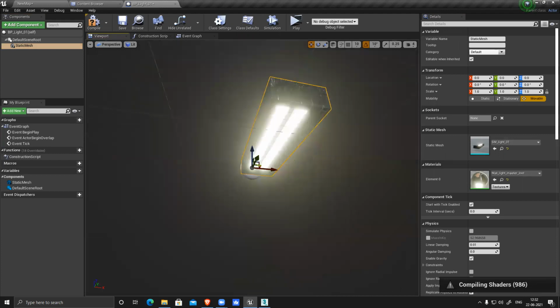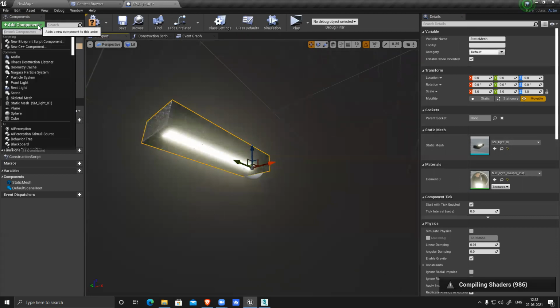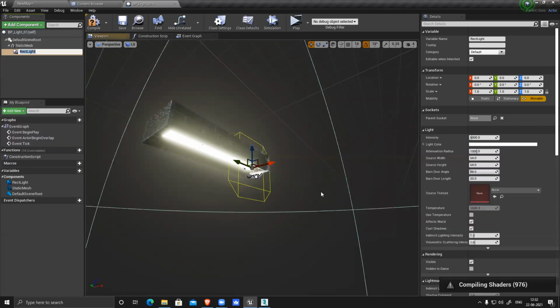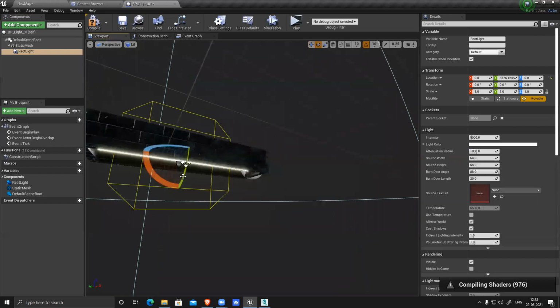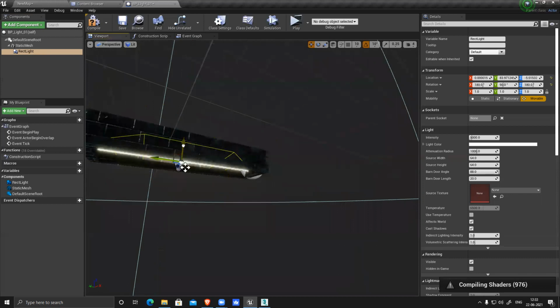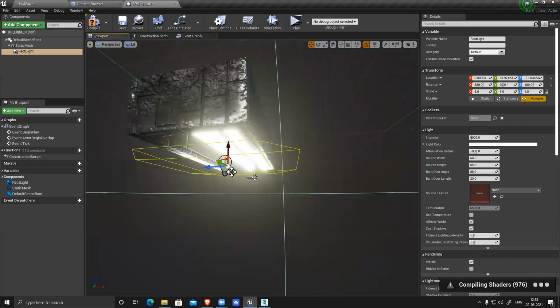Here is the light. It's glowing, but still not generating anything. So now I have to assign one light. I can use a rectangular light, I can use an omni light, whatever I want to add, I can use that. So for this particular purpose, I'll use a rectangular light. So it will generate, see, and place it 90° and keep it slightly outside because otherwise it will cast shadow.